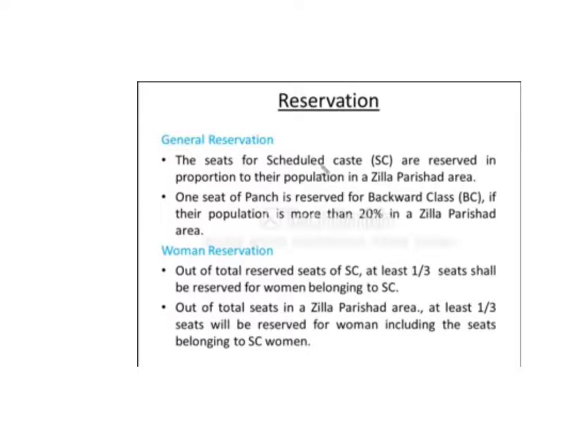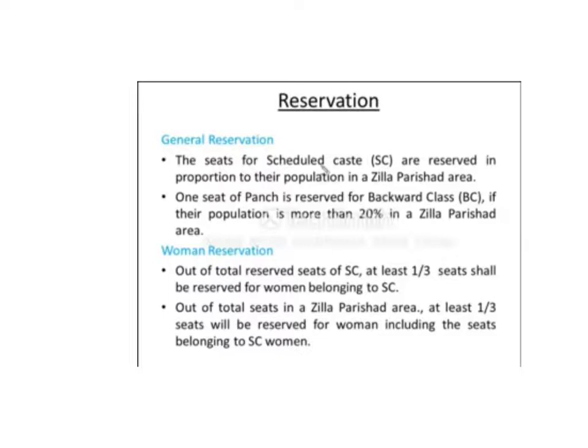General reservation. The seats for scheduled caste SC are reserved in proportion to their population in a Zilla Parishad area. So that means the more population of the scheduled caste there is in a Zilla Parishad area, the more will be their seats. That means the less the population of scheduled caste, the fewer seats will be reserved for them.